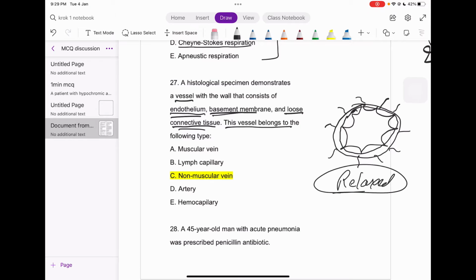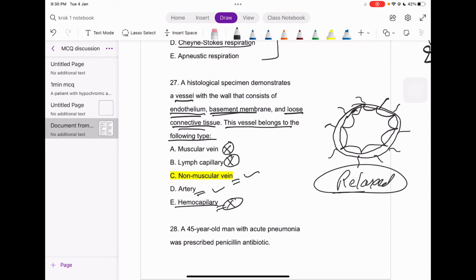So which type of vessel does this belong to? Remember, guys, lymph capillaries don't have the basement membrane, so it can't be a lymph capillary. Second, nothing is mentioned about a muscular wall being present, so the muscular vein is not the answer. We are left with the non-muscular vein, artery, and the hemocapillary. For the hemocapillary, the wall is sometimes just the endothelium, so it must not have all these features. That's why it can't be that option. So we are left with the artery and the muscular vein.